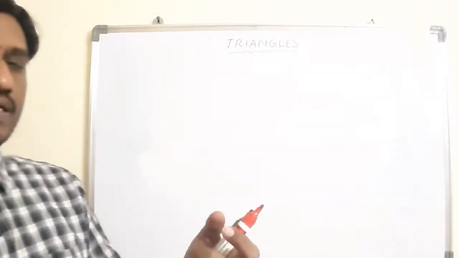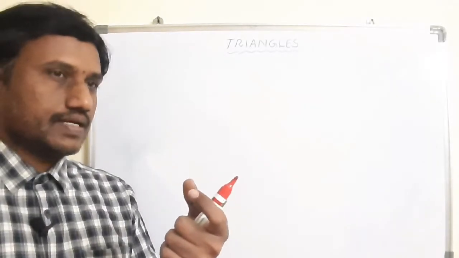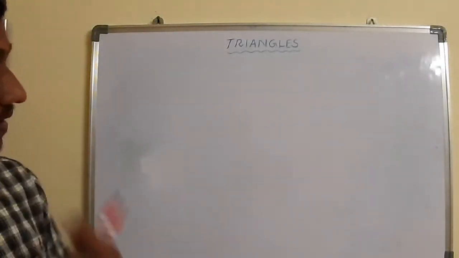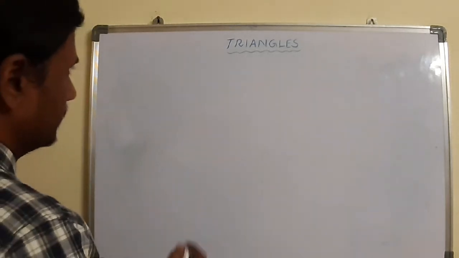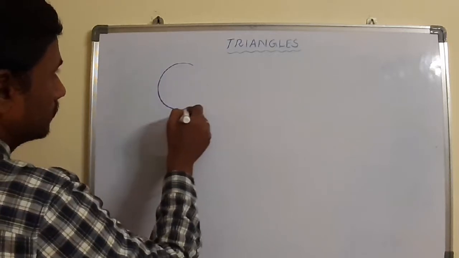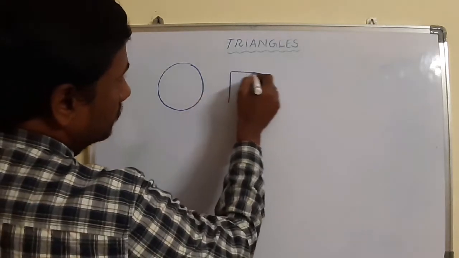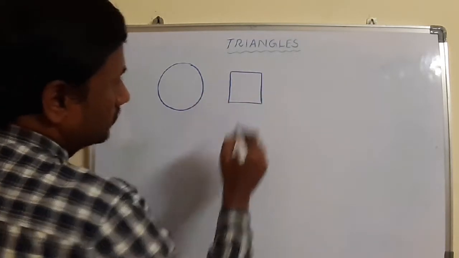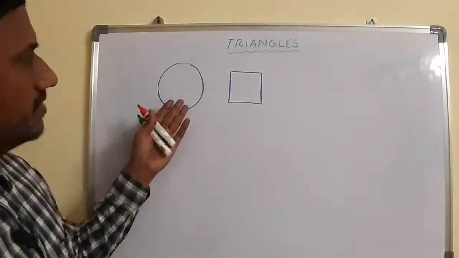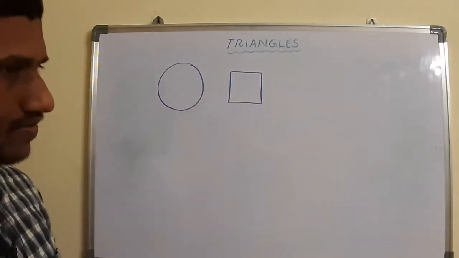Just observe it in general life. How can you say two objects are similar? If they look almost the same. For example, in similarity, here I am taking a circle and a square. Can you say these two are similar? No. By seeing itself, directly you can say these two are not similar. One is a circle, one is a square.